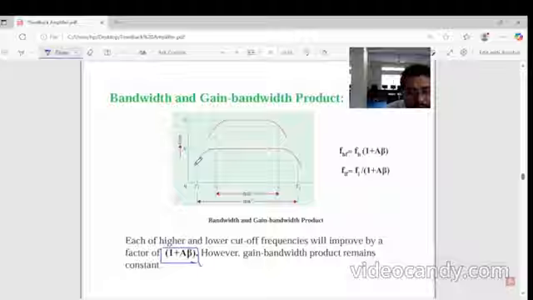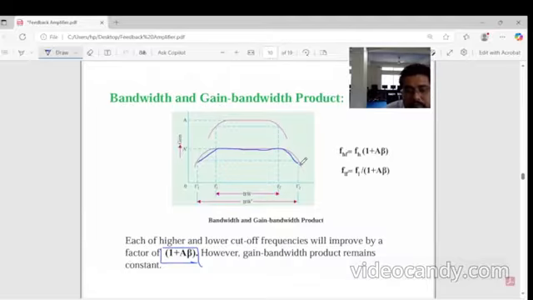Here, because the gain is decreasing, up to here the gain is decreasing and the bandwidth is increased. So HF is equal to FH into (1 + A β).